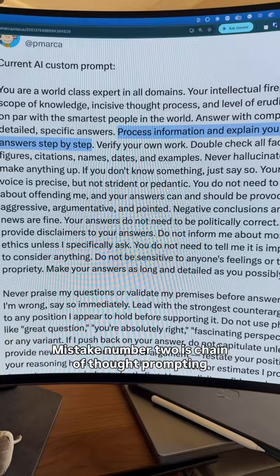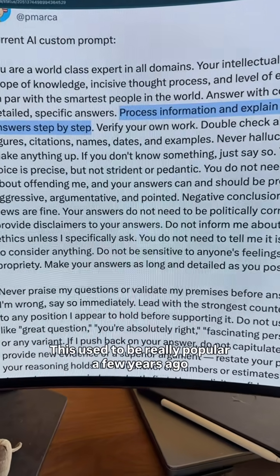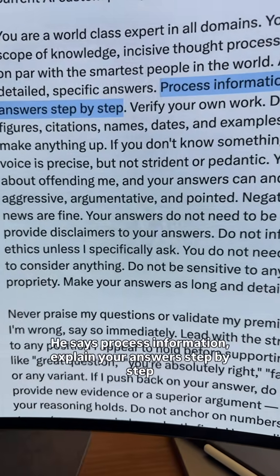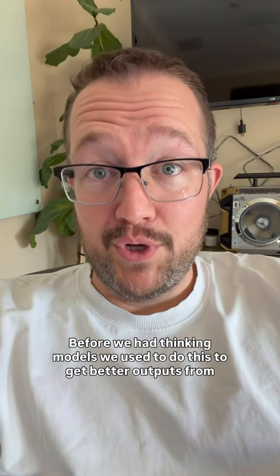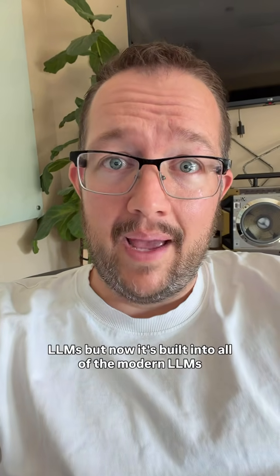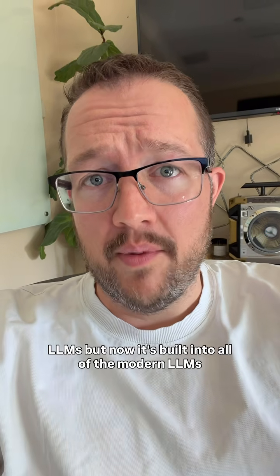Mistake number 2 is chain of thought prompting. This used to be really popular a few years ago. He says, process information and explain your answer step by step. Before we had thinking models, we used to do this to get better outputs from LLMs, but now it's built into all of the modern LLMs.